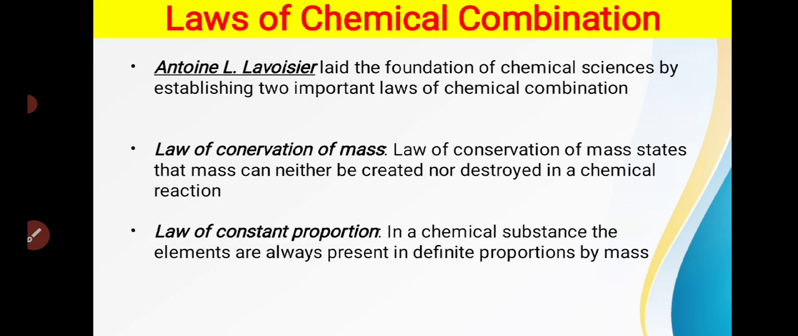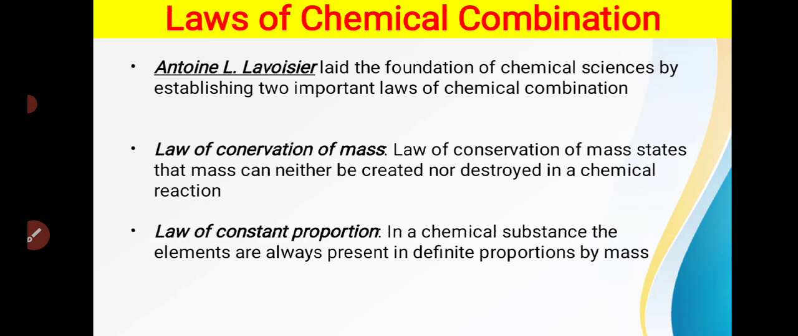Only the forms can change when molecules or atoms interact with each other. Because of their attraction and repulsion, they will form a new substance, but the mass remains the same. And the second postulate is the law of constant proportion. In a chemical substance, the elements are always present in a definite proportion by mass.